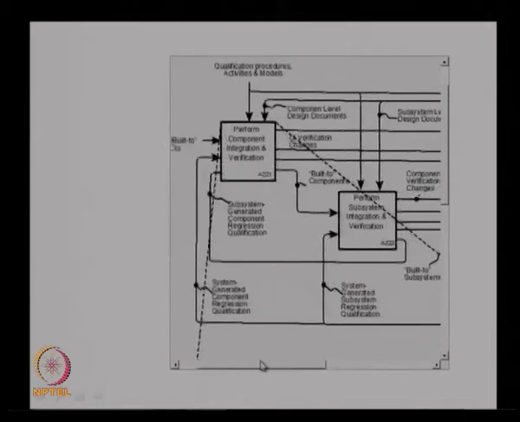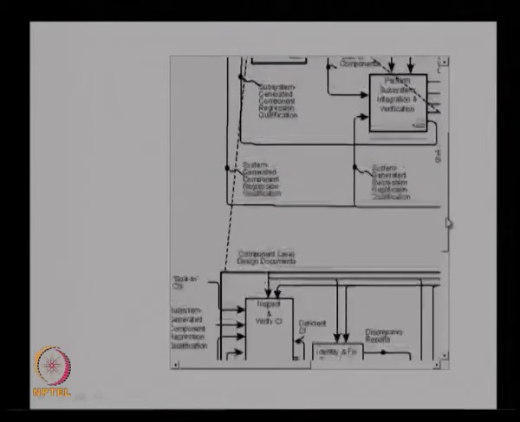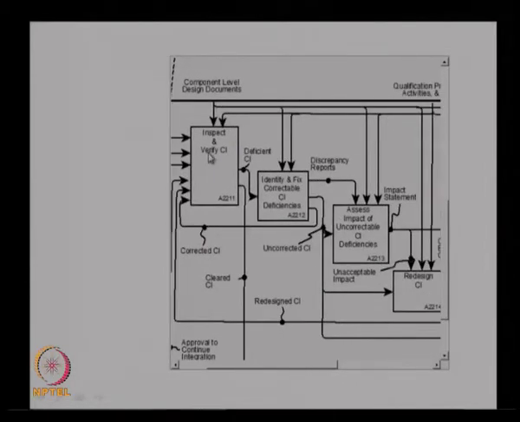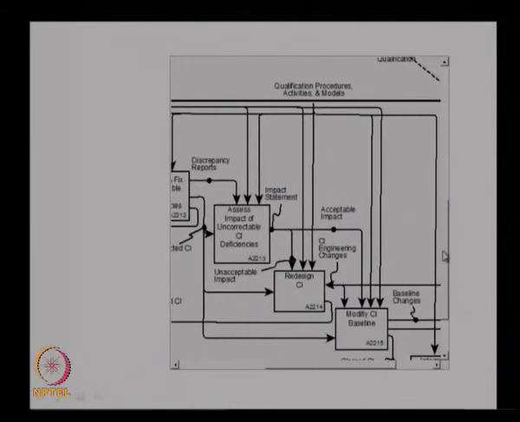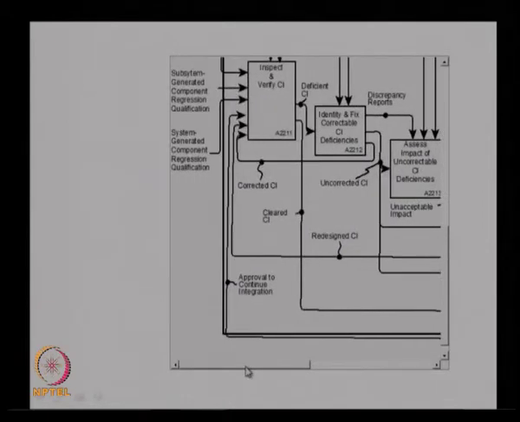As you can see here, the component level verification. So, perform component level verification is one stage in the system integration. This can be shown with multiple sub level functions, that is inspect and verify CI is one of the functions, and then identify and fix correctable CI deficiencies. If you have any correctable deficiency that can be fixed, then assess the impact of uncorrectable deficiencies, and then redesign the configuration items, then modify the baseline, and then continue with the next CI. So, these are the sub level functions which can be identified as part of the component level system integration.